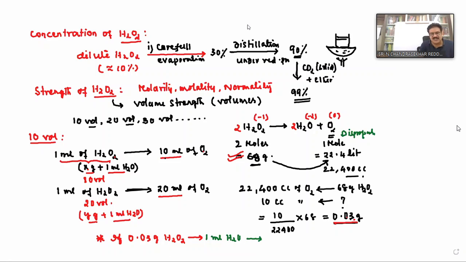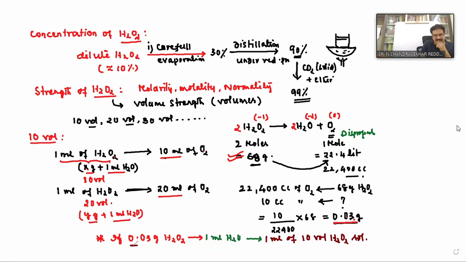Then it produces 1 ml of 10 volumes hydrogen peroxide solution. I think you got the point. Is it right? Clear?